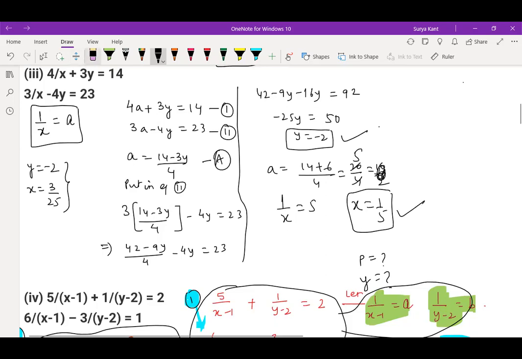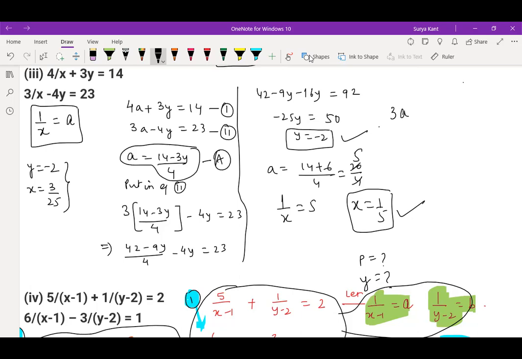Where did you make the mistake, Rishi? Sir, I substituted a in the second equation. Acha. I told you when I was teaching to always put it here, but anyway. Putting the value of y in the second equation, right?